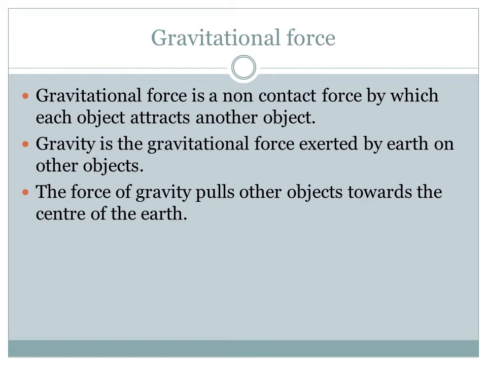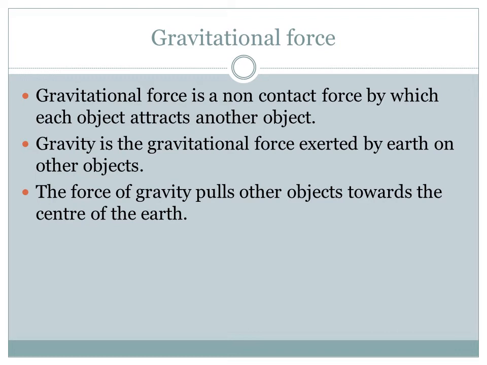Now see our solar system. In our solar system, the 8 planets are moving around in their orbits. If the orbit is not there, what will happen? Each and every planet will clash with each other, right? So how are they rotating on their orbits?